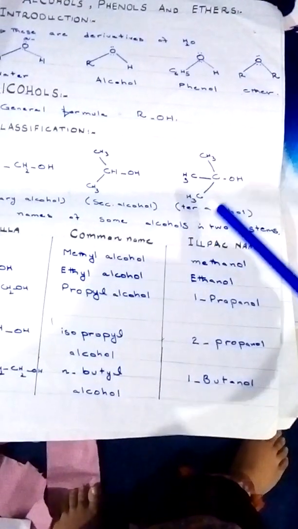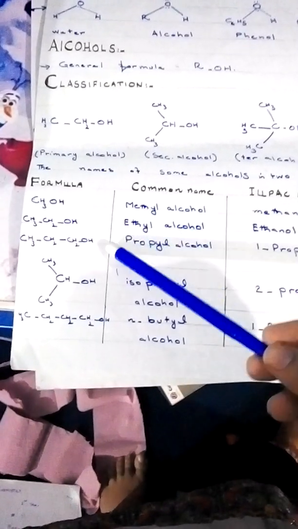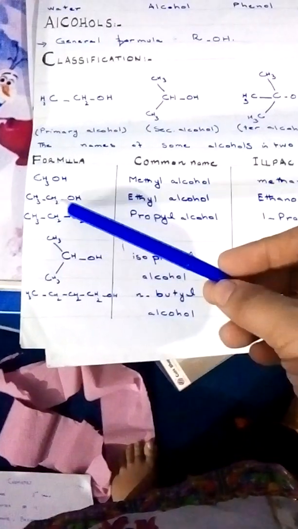And in tertiary alcohols, the OH group is attached to a carbon which is further attached to three other carbon atoms. These are the three classes of alcohols.